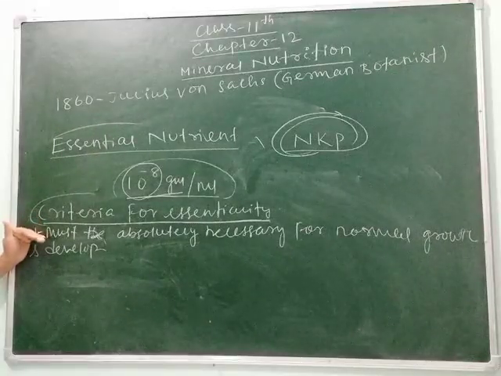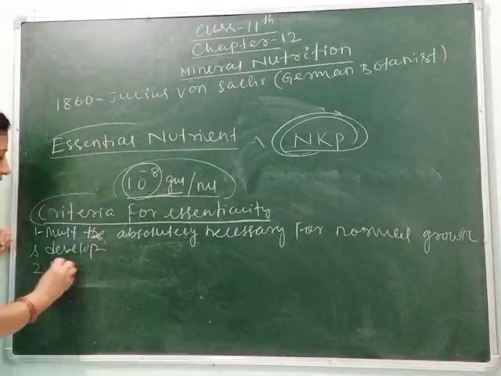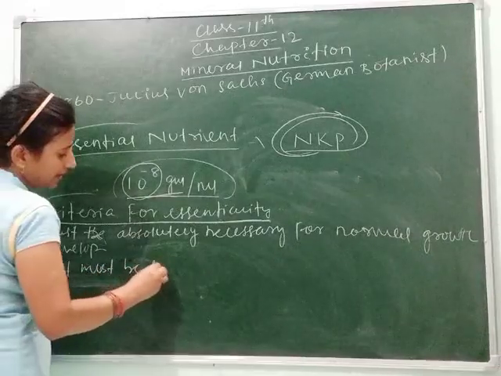So we can say the second requirement is that it must be specific.